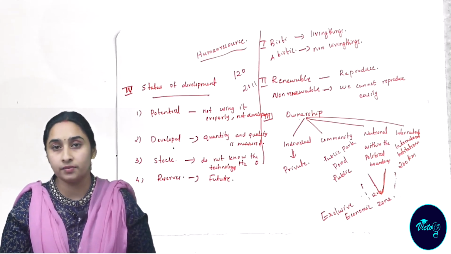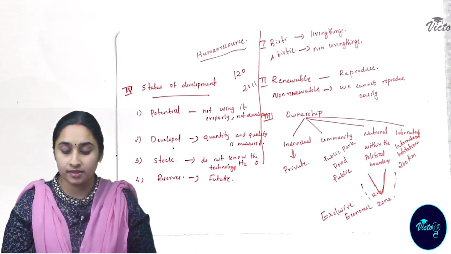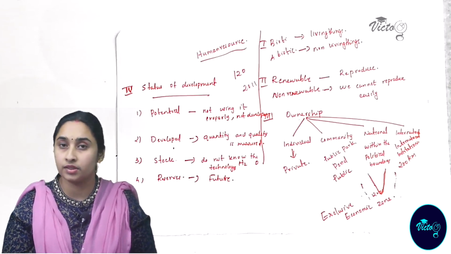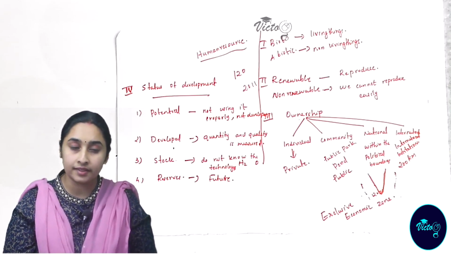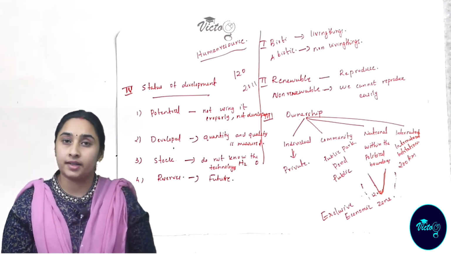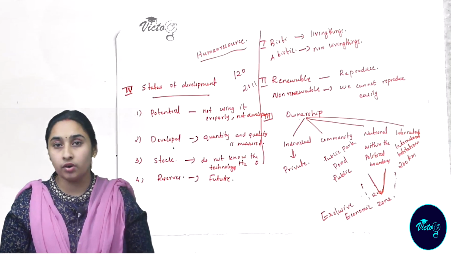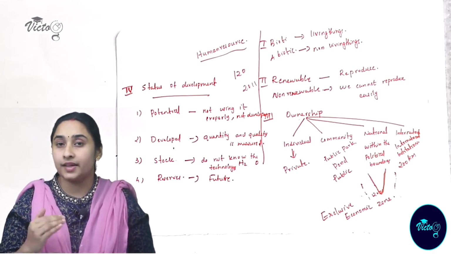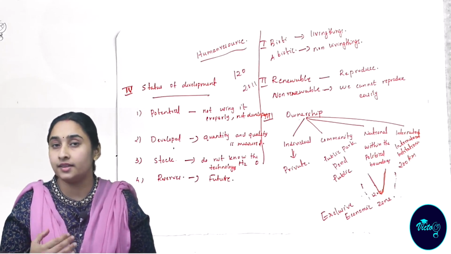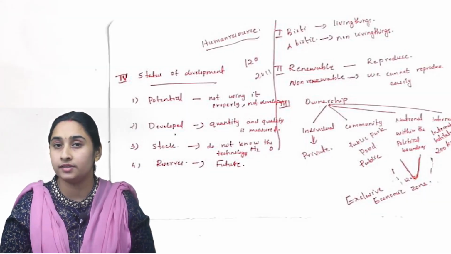On ownership, individual, community, national, international. Then on the basis of status of development, how much it's developed, it is classified into potential resource, developed resource, stock resource, and reserves. So, I think it's clear what resources are and the classification of resources on different bases.